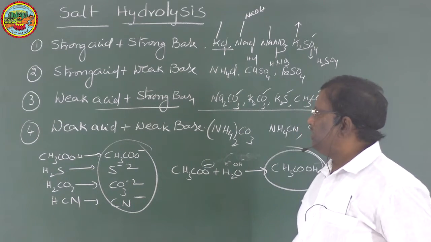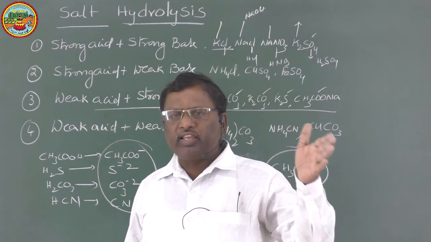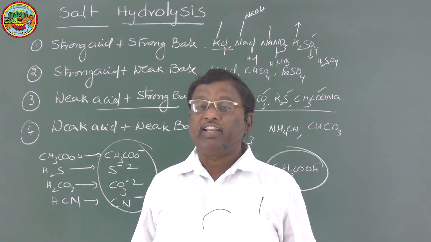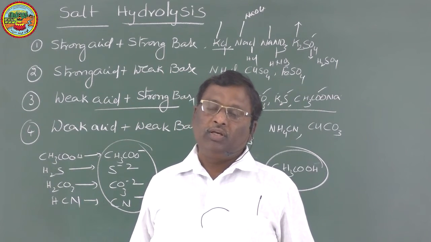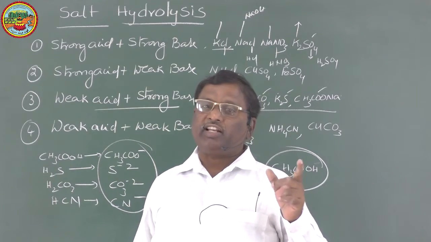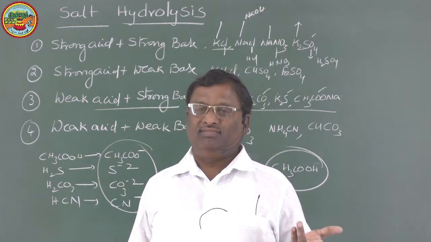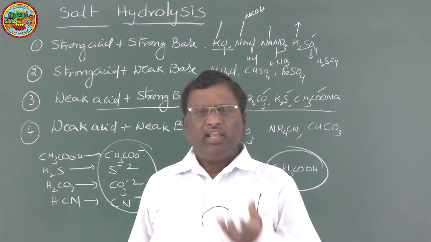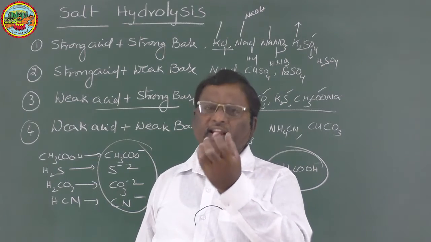Now come to the salt with a weak base. A weak base will give us strong conjugate acids. So if the cation is from a weak base, such cations are strong. Such cations will hydrolyze water. The cation is a positively charged species, so naturally it will take the negative species.